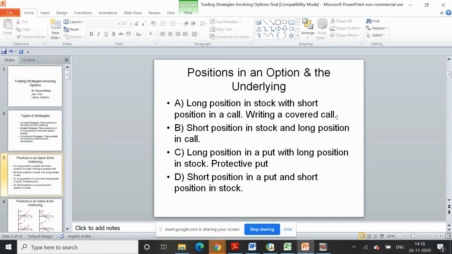Then there is a short position. The second kind of strategy is a short position in stock and a long position in call.